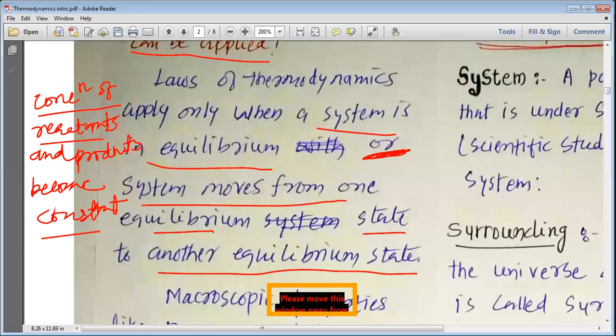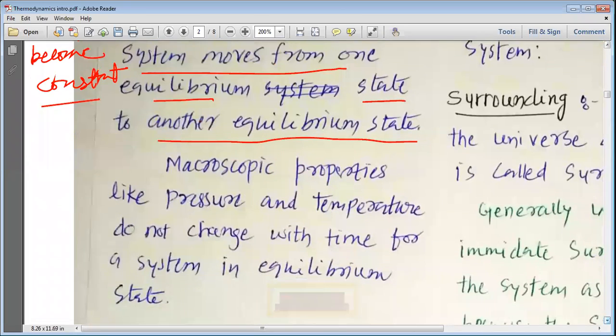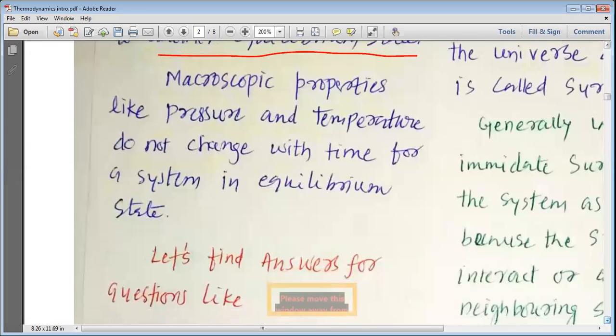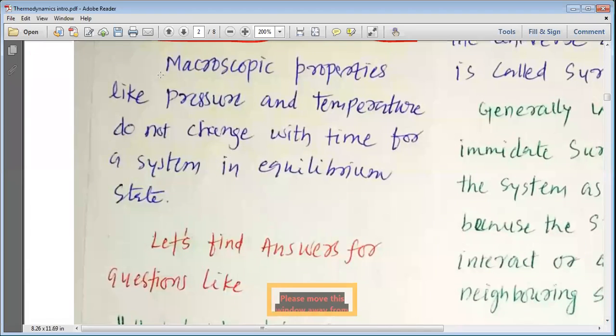That means if the system is in equilibrium, or is moving from equilibrium state 1 to equilibrium state 2, in between, whatever is taking place, we cannot apply the laws of thermodynamics to that non-equilibrium state. Laws of thermodynamics should be applied when equilibrium is established in the system.